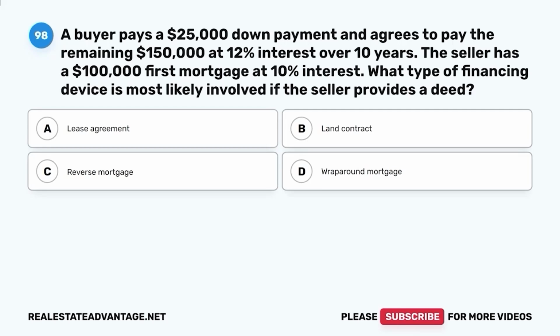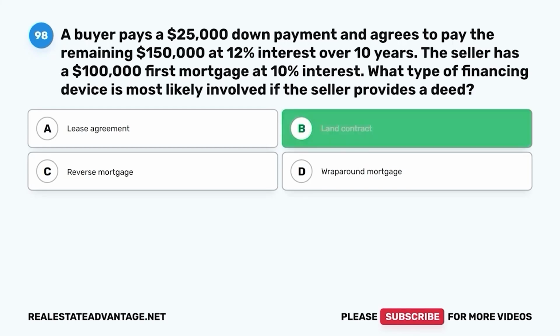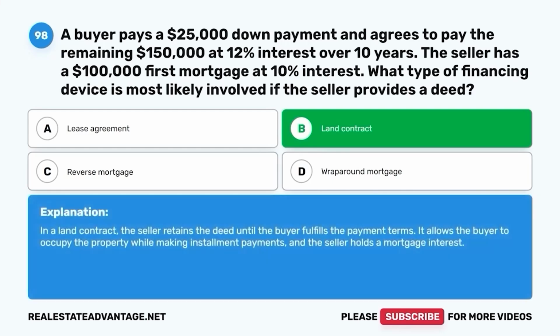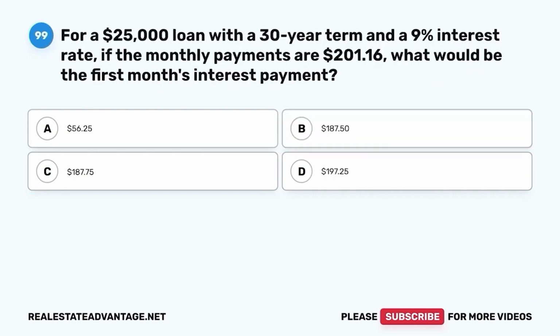A, lease agreement, B, land contract, C, reverse mortgage, D, wraparound mortgage. The correct answer is B. Land contract. In a land contract, the seller retains the deed until the buyer fulfills the payment terms. It allows the buyer to occupy the property while making installment payments, and the seller holds a mortgage interest.